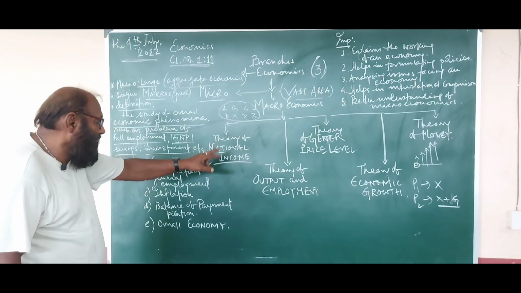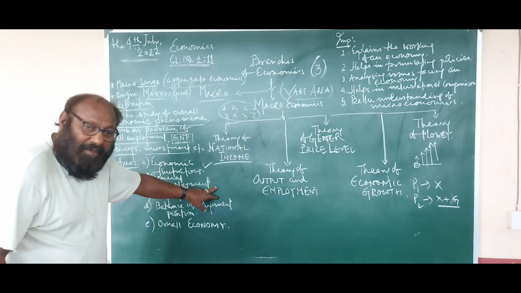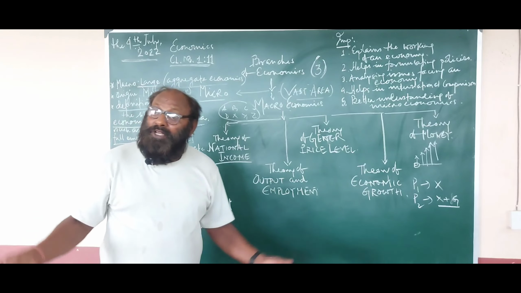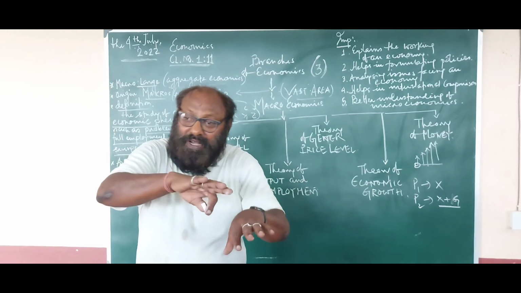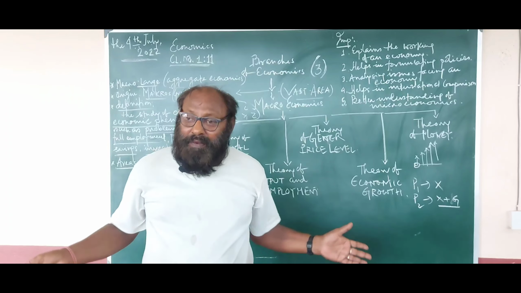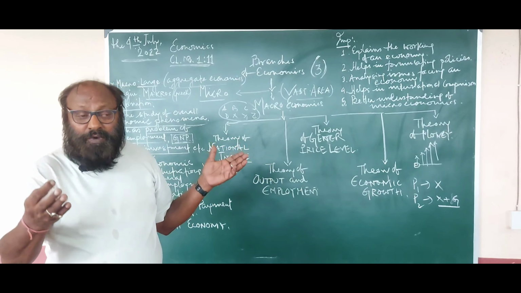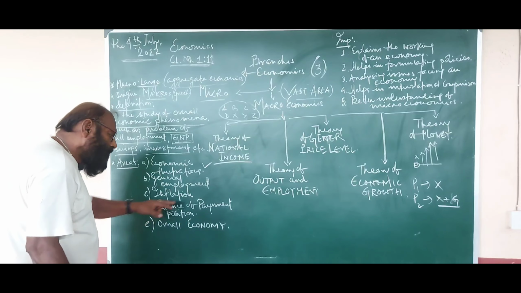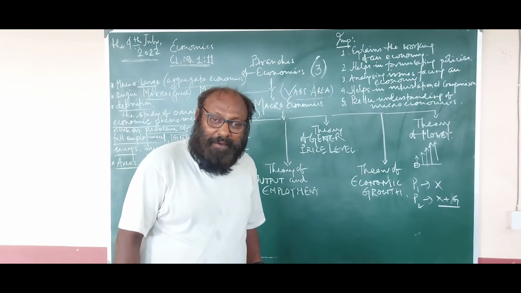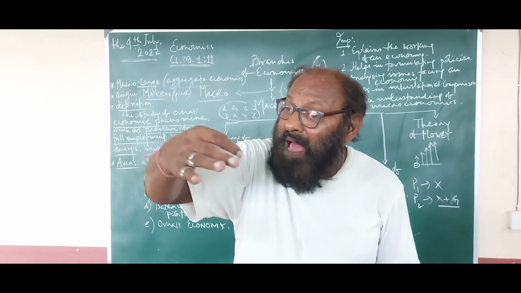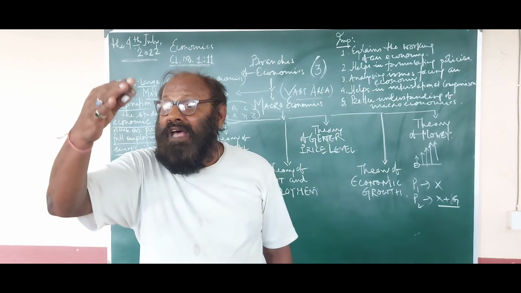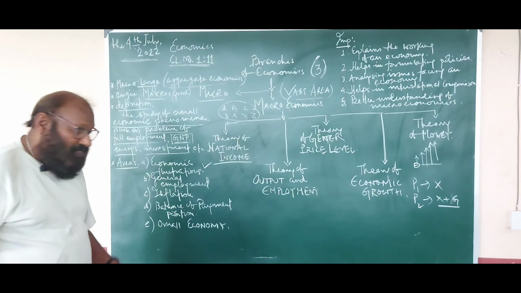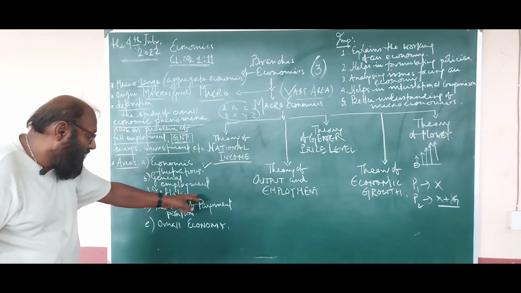So macroeconomics studies economic fluctuation, general employment. As I have already told you, employment is the engagement of the total personnel in all the economic activities which are producing goods and services. That is general employment. Inflation is the change in price level. When the average general price level goes up, it is known as inflation. And when the general price level goes down, it is known as deflation.